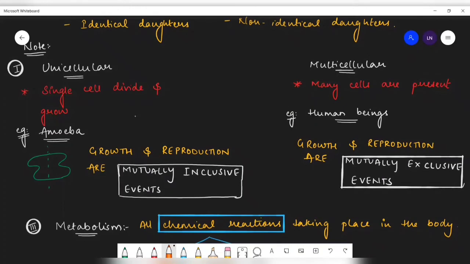So that is called as mutually exclusive events. Very, very, very important concept. In unicellular organism, growth and reproduction are mutually inclusive event, because you cannot say whether growth is happening or whether reproduction is happening. But in case of multicellular organism, growth and reproduction will happen at different phases. That's why we call it as mutually exclusive events.